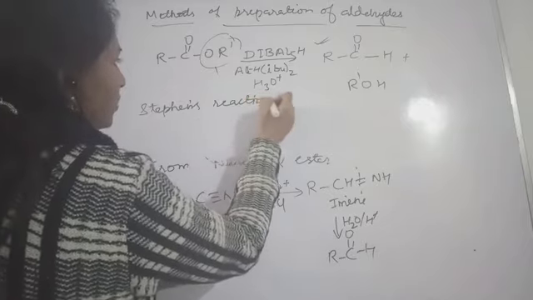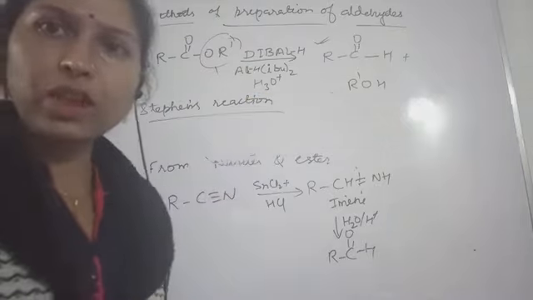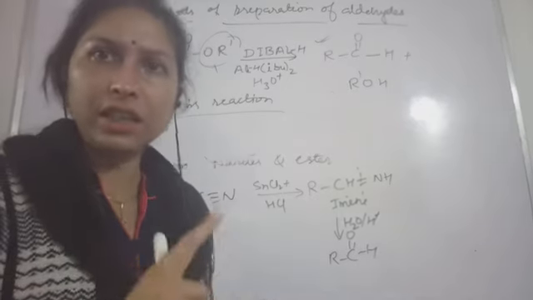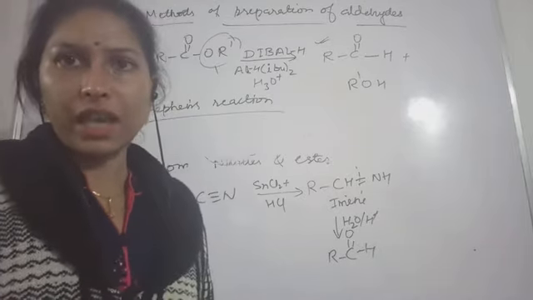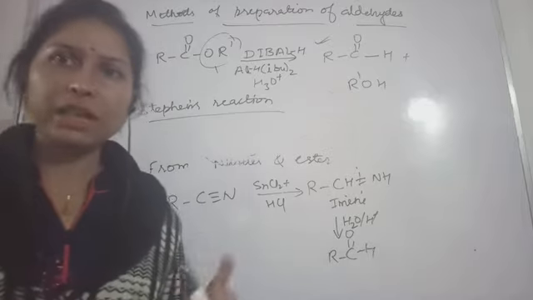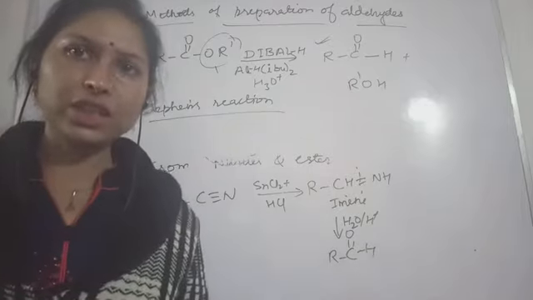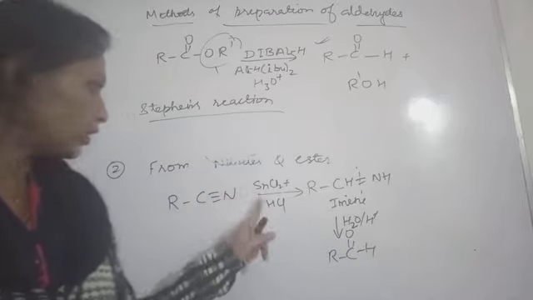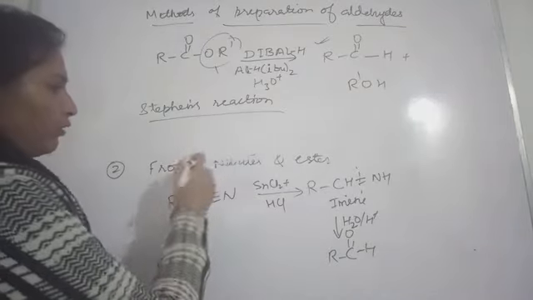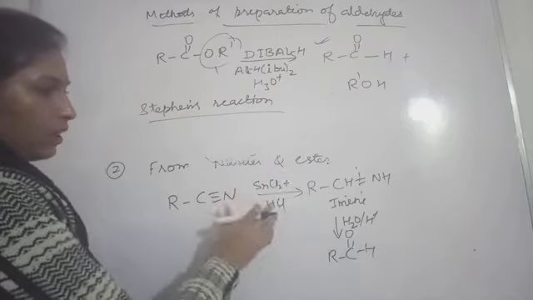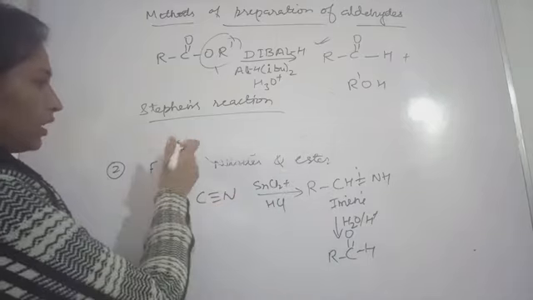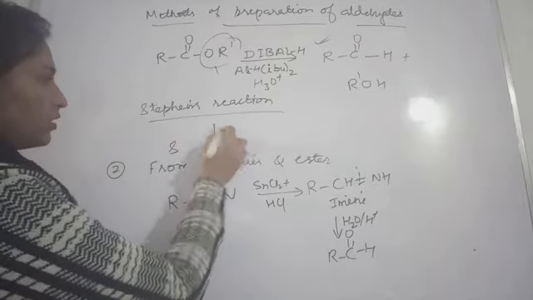Okay, so name reactions. First of all, we started with the preparation of aldehydes. We have seen the Rosenmund reaction, in which palladium and barium sulfate was the reducing agent. And from nitriles and esters you are obtaining the aldehydes. So this will be called Stephen's reaction.